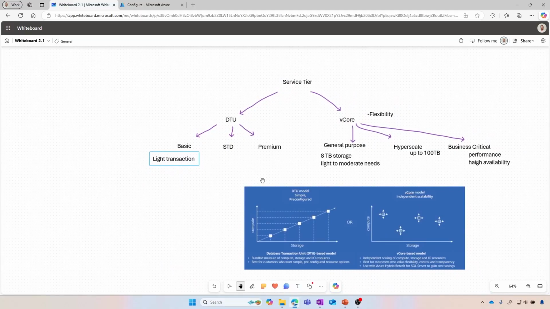Now we can see there are multiple options that we have out there, and this is something that Azure does a great job with, is to give us some options, right? So multiple options based on your need. Now, can we go even a little bit deeper? Yes, right? So we talked about the service tier.